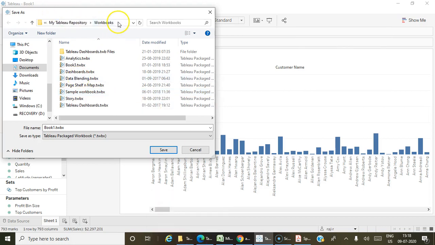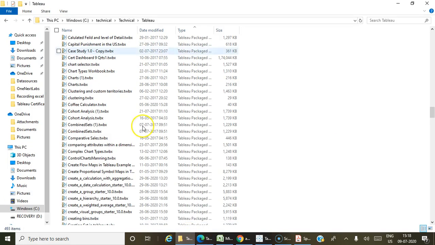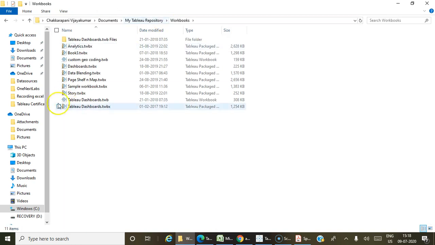Let's go to this particular folder. So here you can see I have both TWB and TWBX. When I open this TWB file, it will ask me to connect to the original data which I have used. But when you open the TWBX file, it will not ask you for any data because the data is already part of the TWBX file.